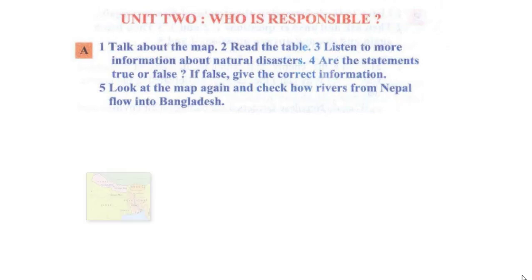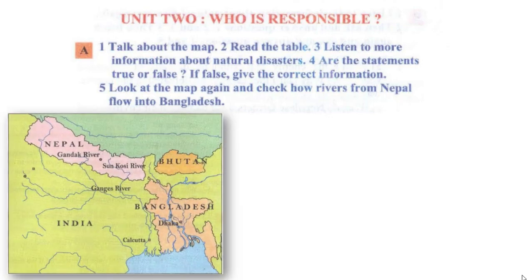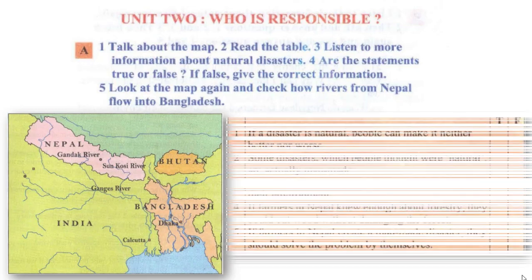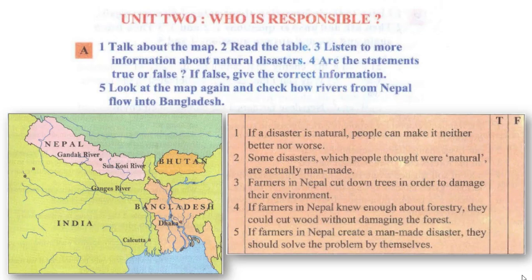Now look at the picture. This is the map of Nepal and Bangladesh. And these are the statements that we need to think about, whether they are true or false. Number 1. If a disaster is natural, people can make it neither better nor worse. 2. Some disasters which people thought were natural are actually man-made.